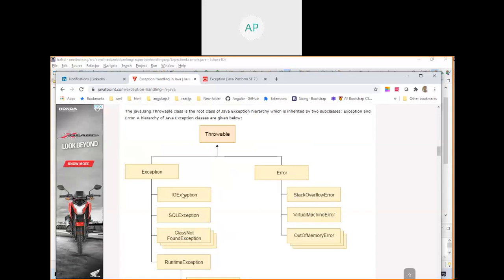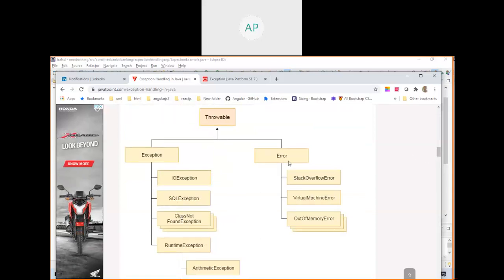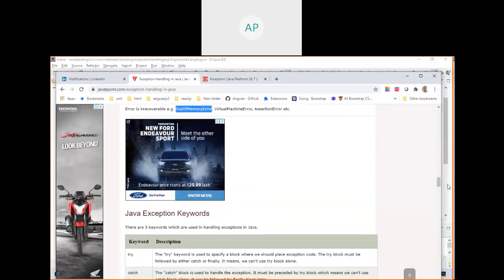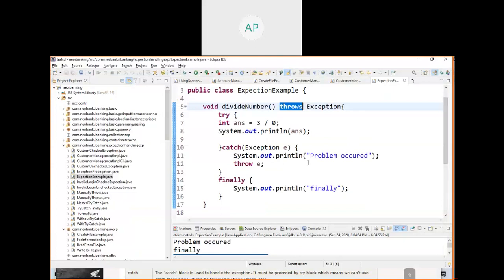So this one is the error, out of memory error. When you create an object and there is no memory space, it will throw an out of memory error. This comes under the error concept. The error, you need not handle. You should write code only to handle exceptions, checked exceptions and unchecked exceptions. No need to handle errors. Normally we won't write code to handle errors. So now we wrote a code here.